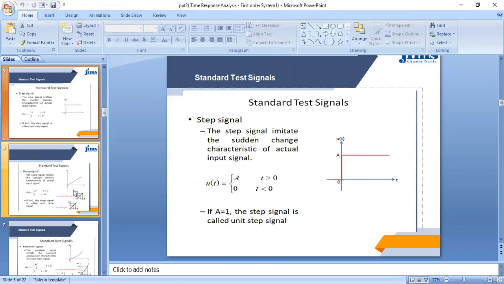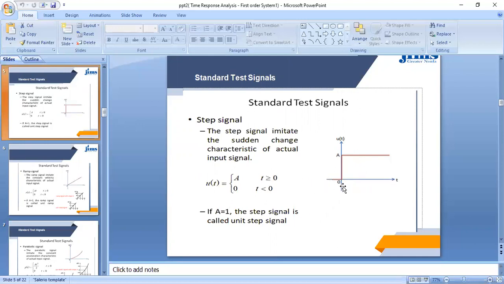Now, the first standard signal is the step signal. How can we define this step signal? The step signal imitates the sudden change characteristic of the input signal. That means if u(t) is considered as a step signal, it has value A when t is greater than or equal to 0. You can see this diagram. When t is greater than or equal to 0, its amplitude will be equal to A, and u(t) is equal to 0 when t is less than 0.